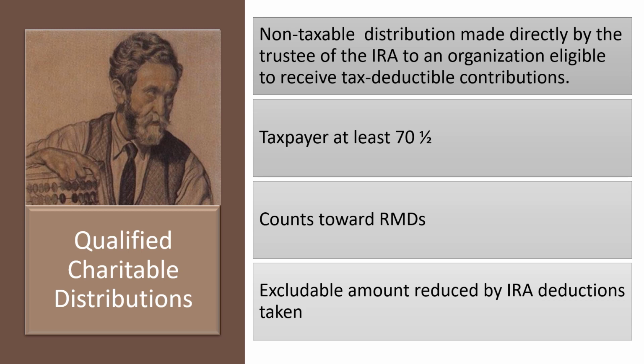And importantly, it counts towards the taxpayer's required minimum distribution. QCDs can also be excluded from income. There are instructions on how to do this in IRS Publication 4012, so if you have a taxpayer with this situation, you will want to look up how to enter it. Lastly, the excludable amount will be reduced if the taxpayer is taking any deductions for IRA contributions.